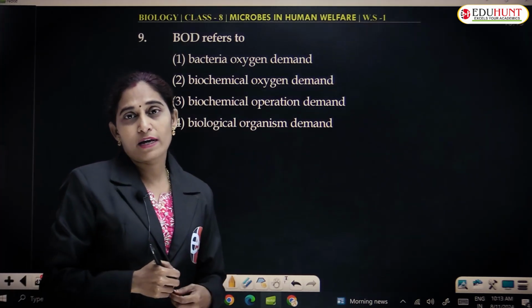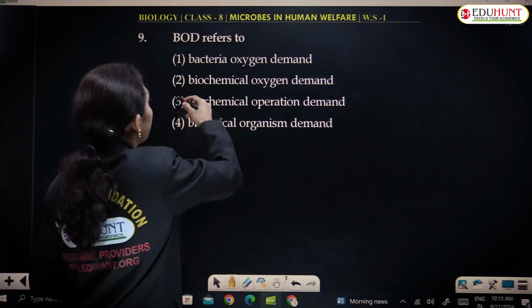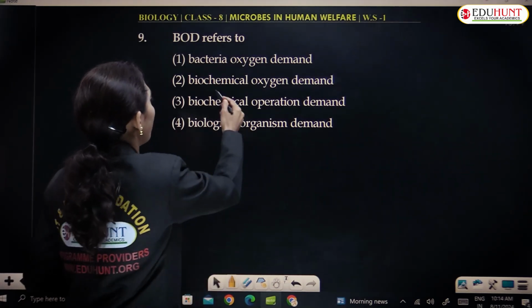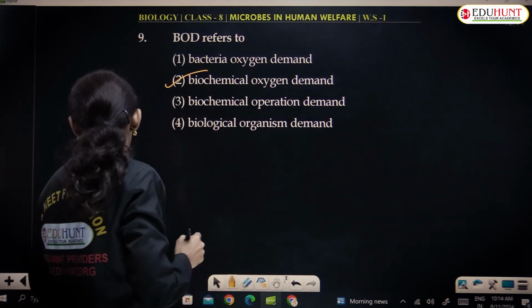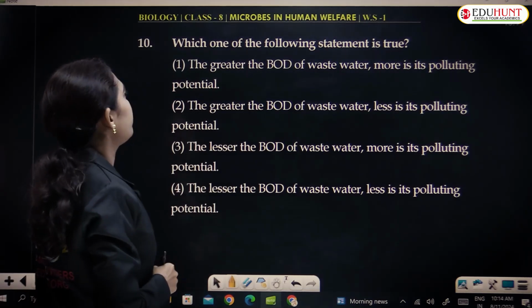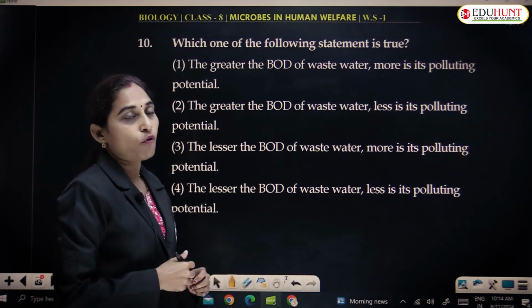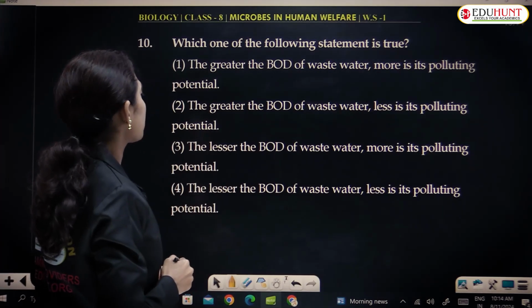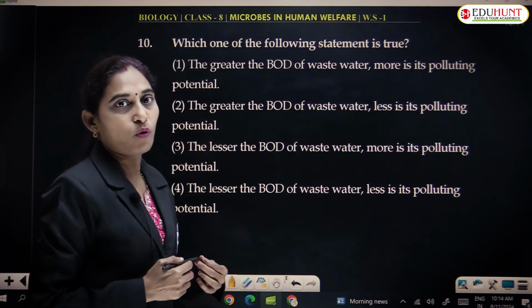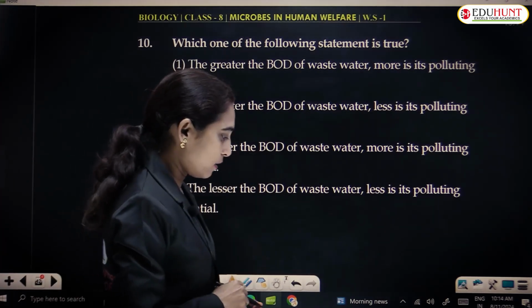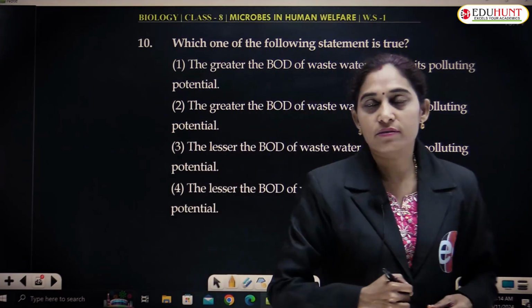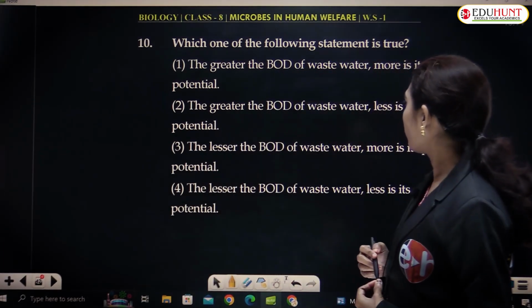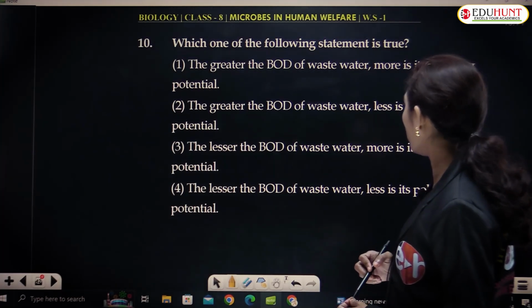BOD refers to biological oxygen demand, or biochemical oxygen demand. Which of the following statements is true? The greater the BOD of wastewater, more is its polluting potential. The greater the BOD of wastewater, less its polluting potential.